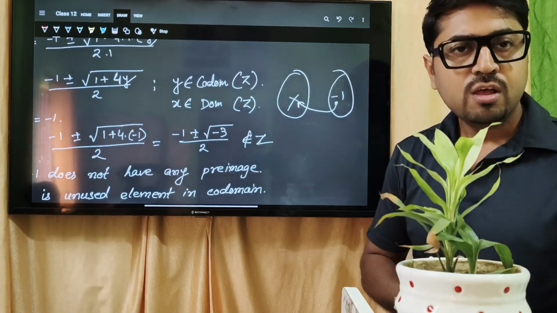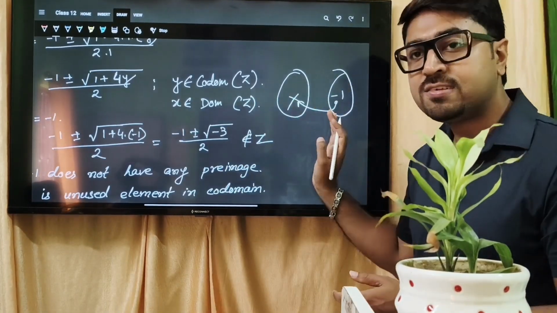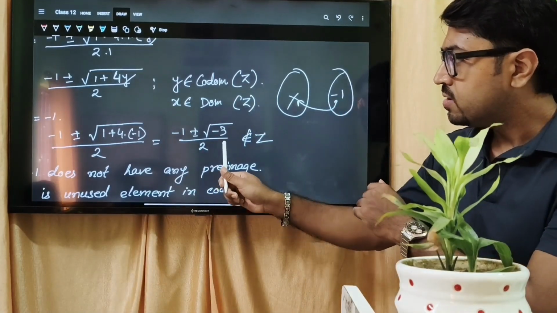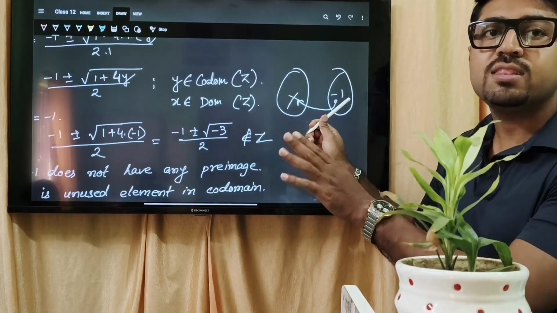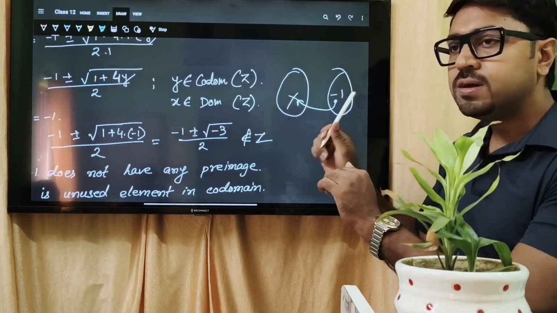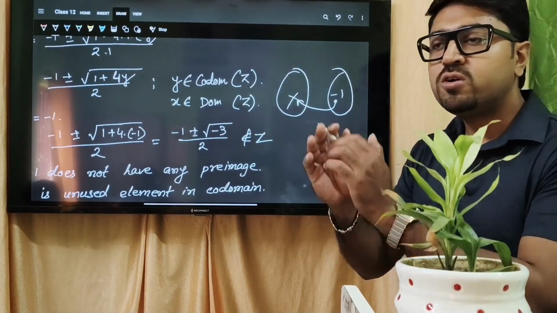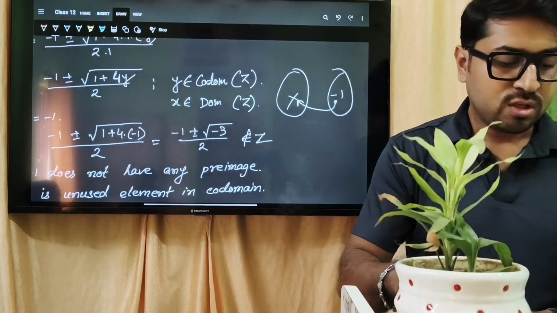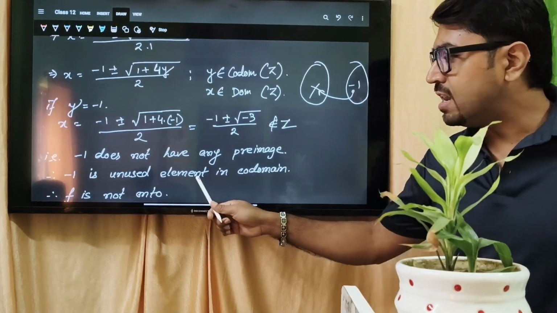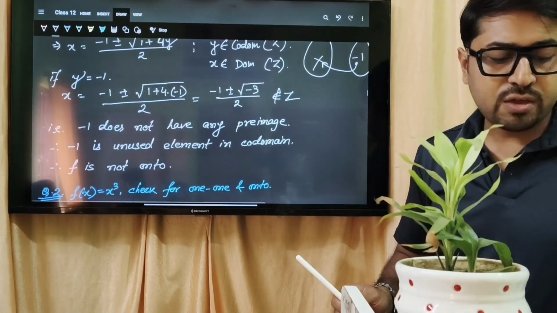-1 রেঞ্জে আসবে না. That means -1 টা কি কোন ডোমেইনে আছে? Because integer means কোন ডোমেইন means কি? কোথায়? কোন ডোমেইন means integer. So it is in the co-domain set but it will not be under the range set. তো এটা কি হবে? Unused element. তো যখনই unused হয়ে গেল তখন এটা onto হলো না, into হয়ে গেল. That means -1 is an unused element in the co-domain. So that is why it is not onto.